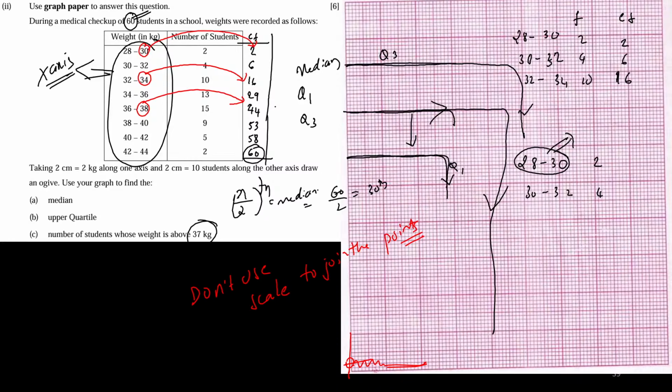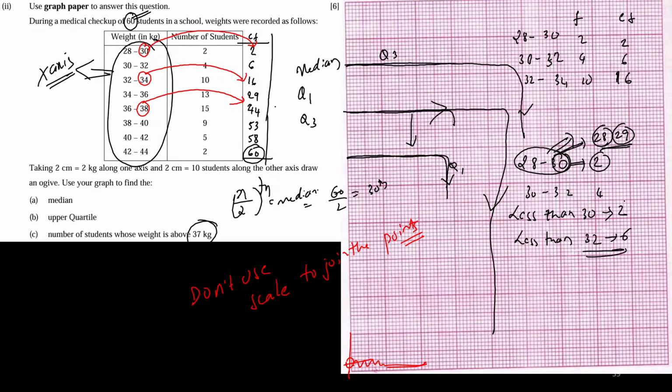Those who have scored less than 30 will come in this class. Those who have scored 28 and 29 will come in this class. Only the lower limit and 29 is included, the upper limit is not included. So whoever has scored this much is less than 30. So now I can say that less than 30, or below 30, is 2. Then less than 32. Less than 32 is 2 plus 4, that is 6.